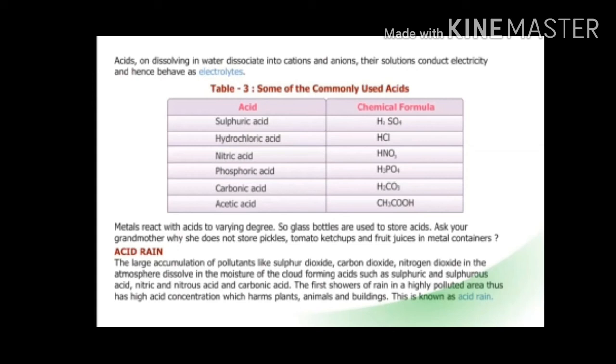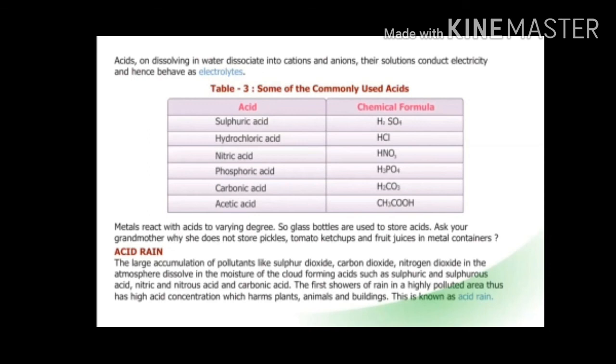Metals react with acids to varying degrees. Children, we have studied this in the chapter on metals. Metals react with acid to produce hydrogen gas and some salt, and these salts may be toxic. You have seen your mother or grandmother store pickles, fruit juices and tomato ketchup in glass bottles, not in a metal container, because she knows the acid present in these reacts with the metal and produces toxic substances.